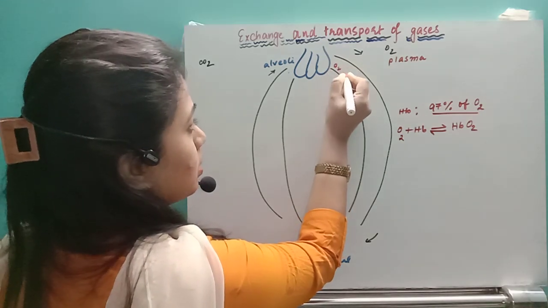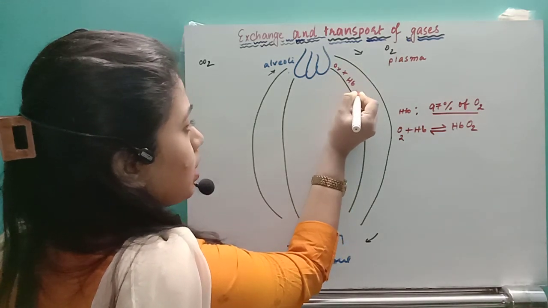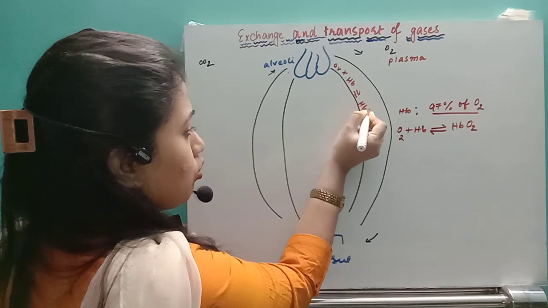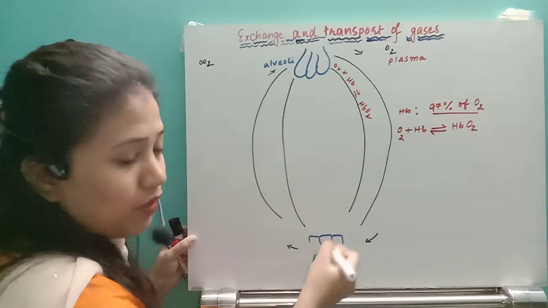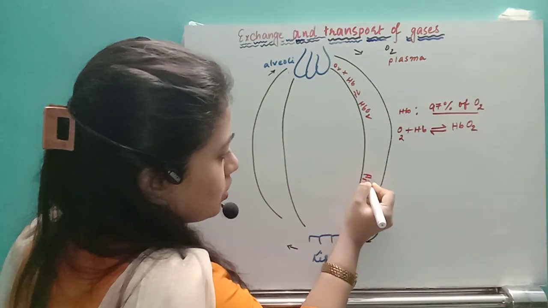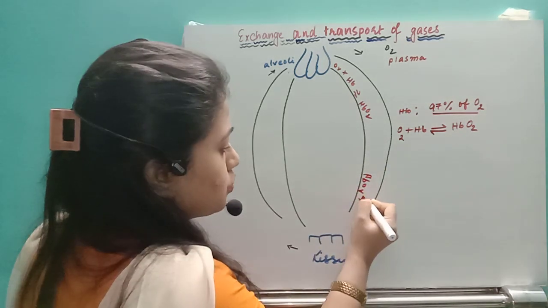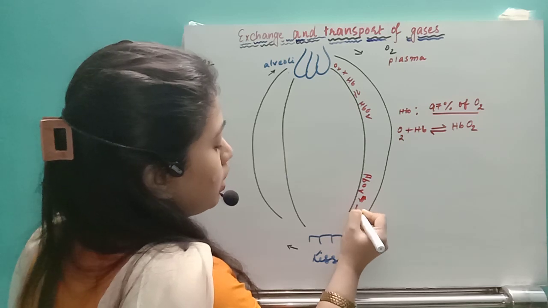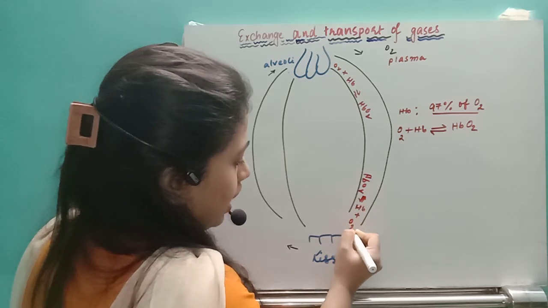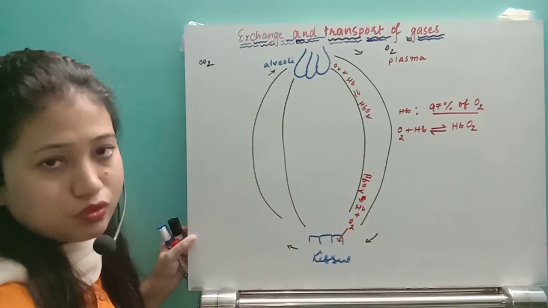That means oxygen binds with hemoglobin to form oxyhemoglobin. Whenever this oxyhemoglobin, HbO2, reaches the region of the tissue, it will dissociate once again into hemoglobin and oxygen, and that oxygen will be given to the tissue.